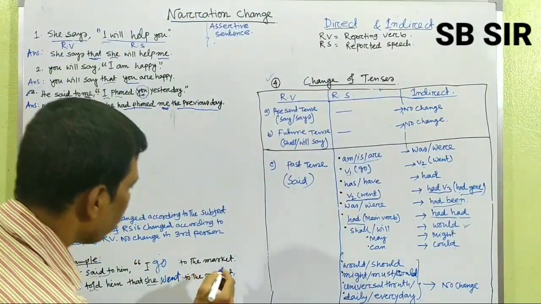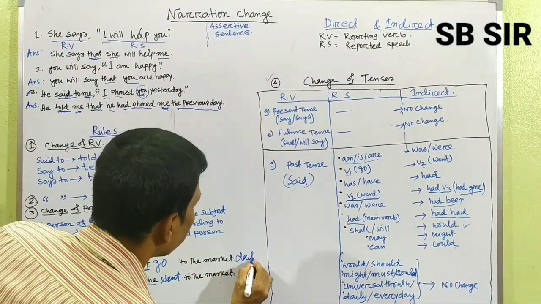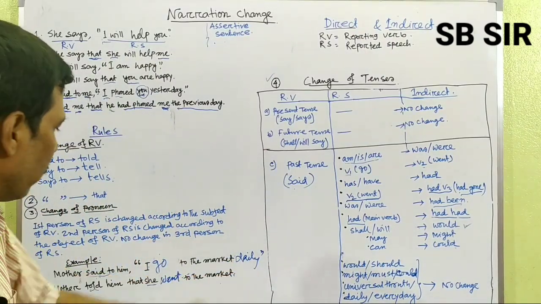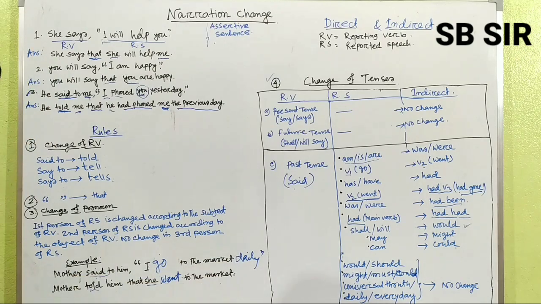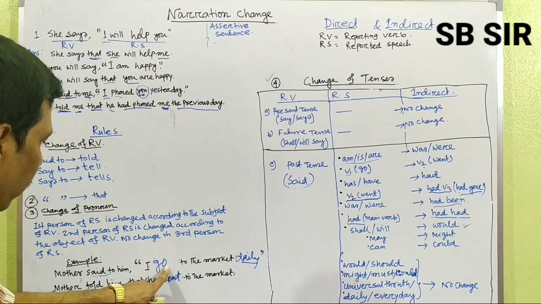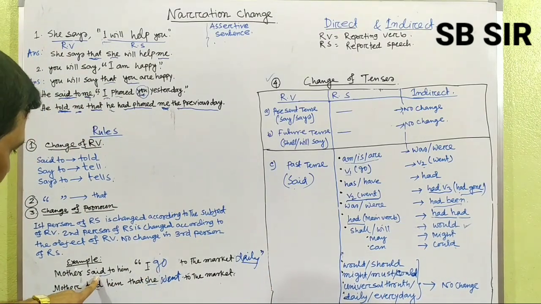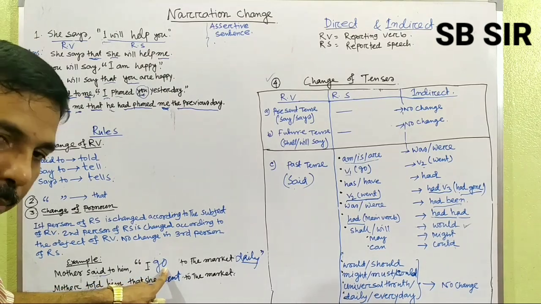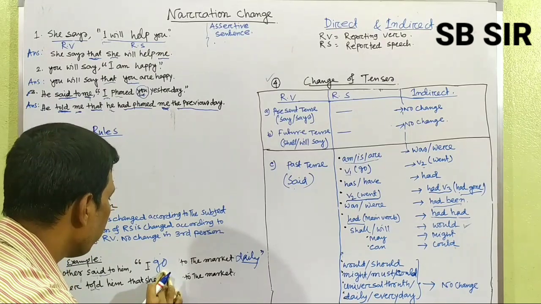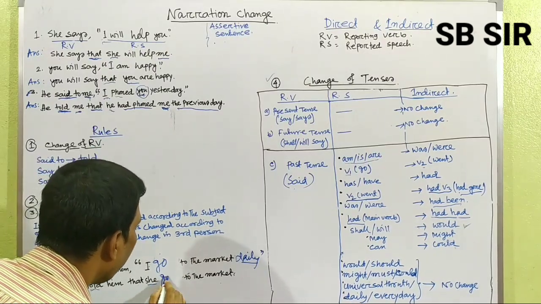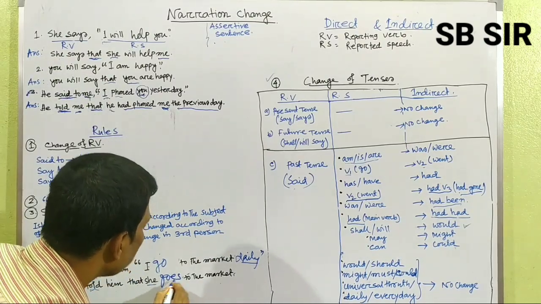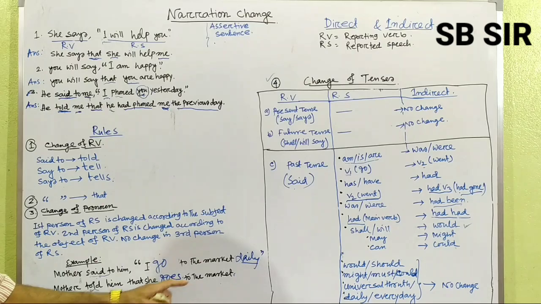If there is a change, I will make a change here, daily, this word comes here, daily. Mother said to him, I go to the market daily. What will be the answer? As you find here daily or every day, there will be no change of verb. That means though the reporting verb is said in past tense, the reported speech is in present simple tense. The tense will remain the same. That means she, present simple, go, as she is the third person singular number and is in present simple tense, goes. That means there will be no change of tense. She goes to the market.